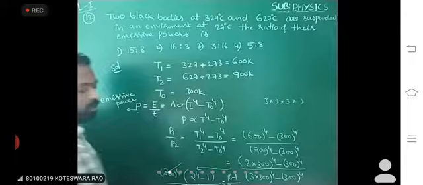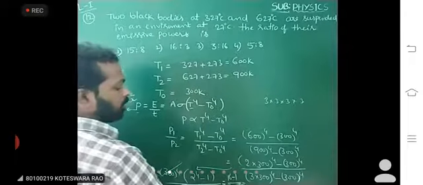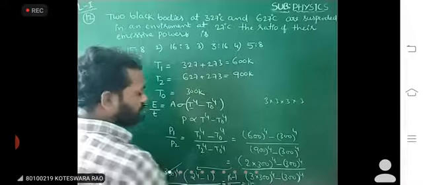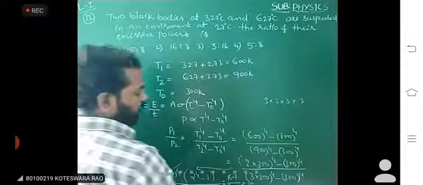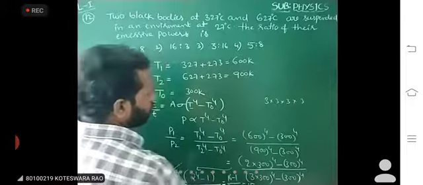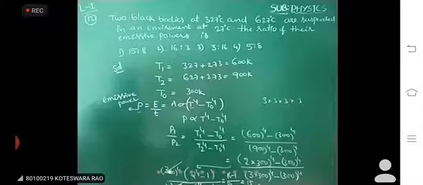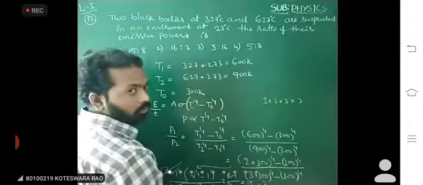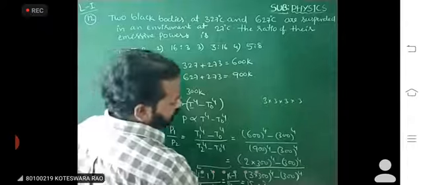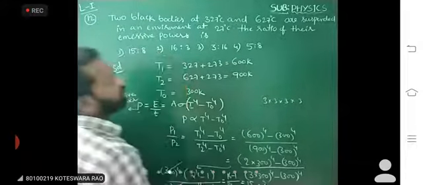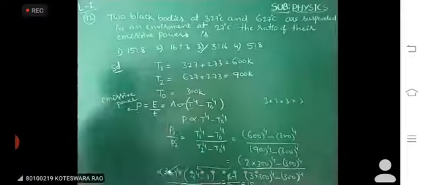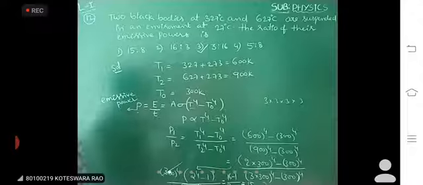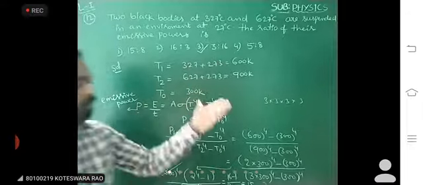That gives 15 by 80. 5 cancels: 5 threes are 15, 5 sixteens are 80. So the ratio is 3 is to 16. The third option is correct. This is the process.